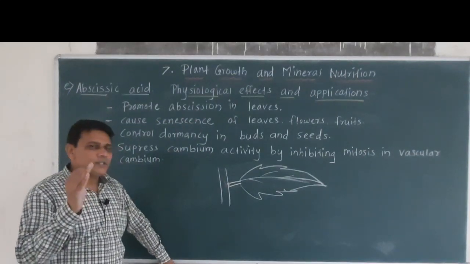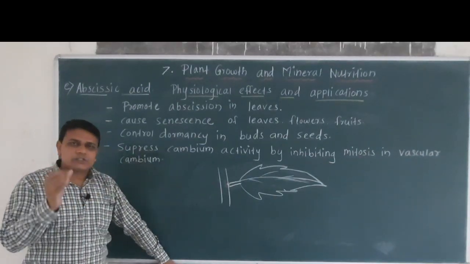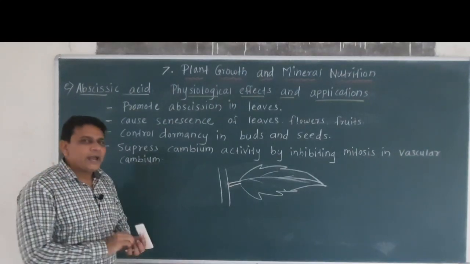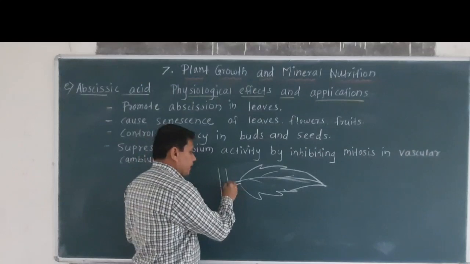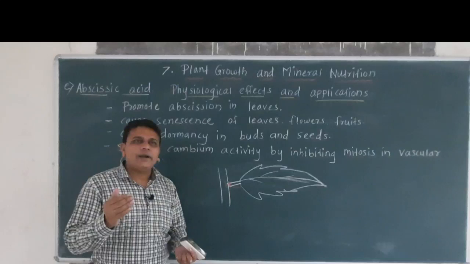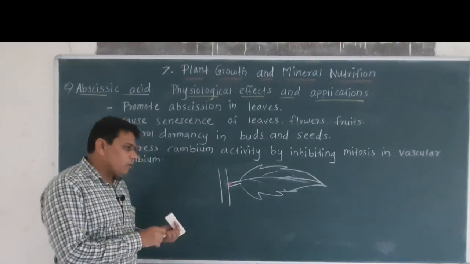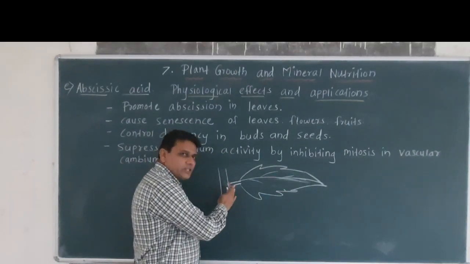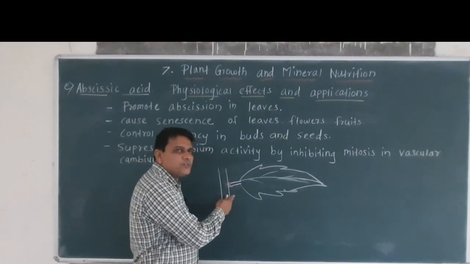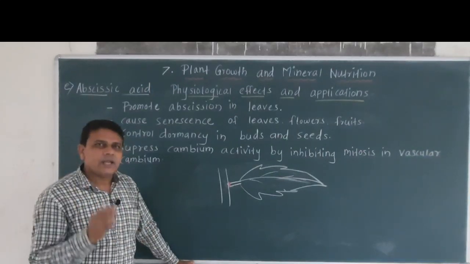Now in leaves, when senescence occurs, the chlorophyll undergoes degradation, the cells lose their working capacity, and finally the leaves become yellow. At the base of the leaf a region called the abscission region or abscission zone is produced, from where the leaf base gets separated from the branch, and this separation of leaves from the branches is called abscission.